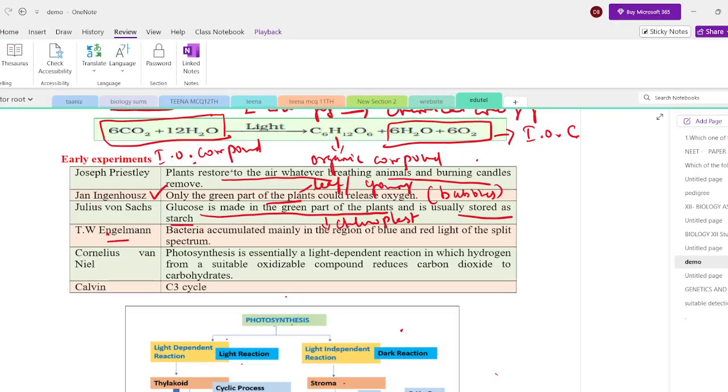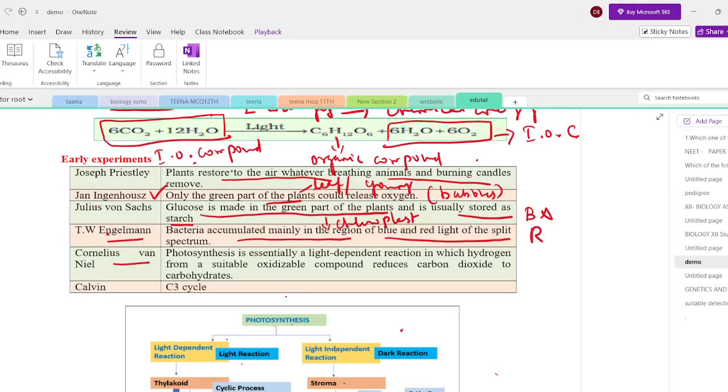And T. Engelmann studied bacteria accumulated mainly in the region of blue and red light of the split spectrum, that is, wavelength. The different wavelengths are responsible for being absorbed by the pigments. Blue and red are the very important wavelengths which undergo the photosynthesis process.